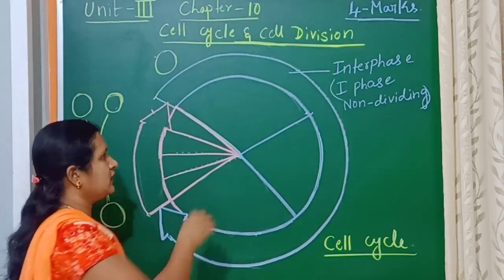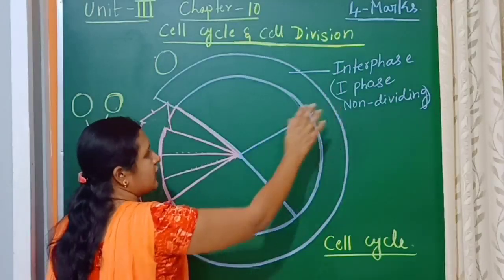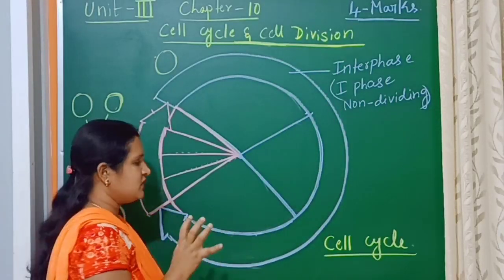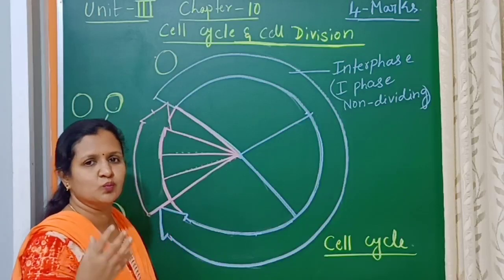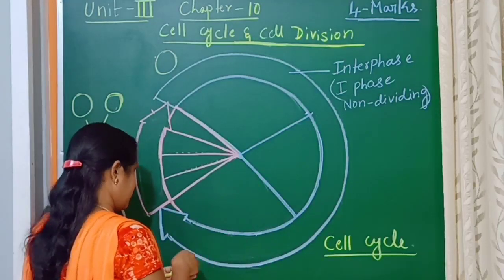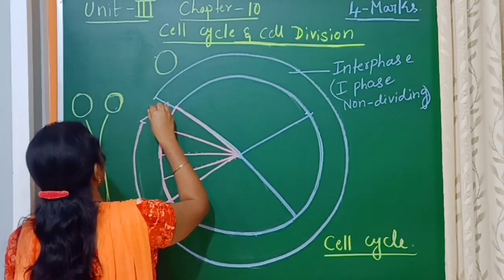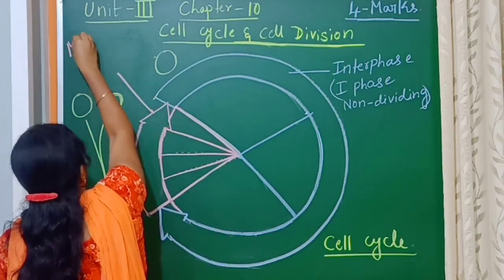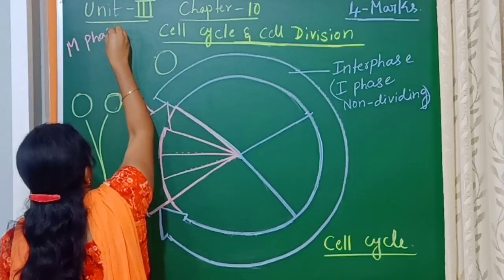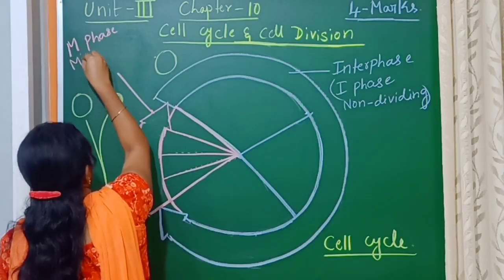In the cell cycle, the major portion is the interphase, meaning the preparation stage is longer. And another phase in the cell cycle is the M phase, also called the mitotic phase.